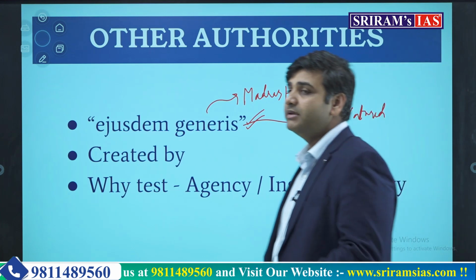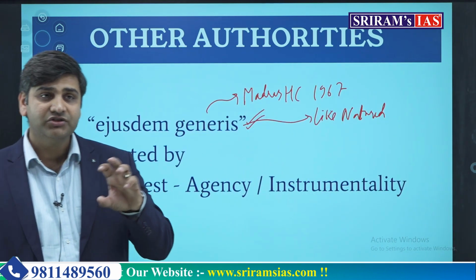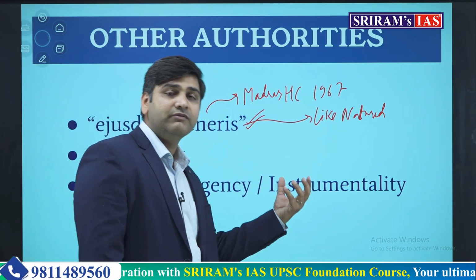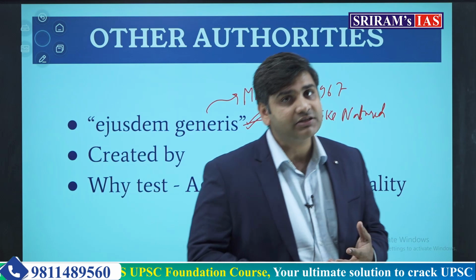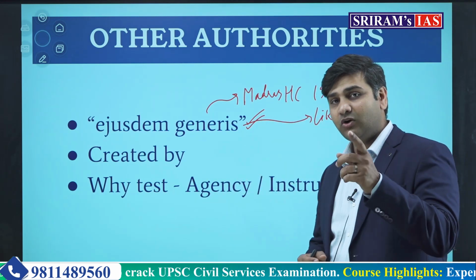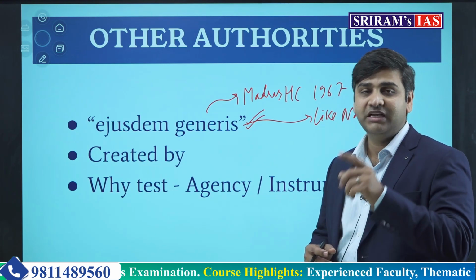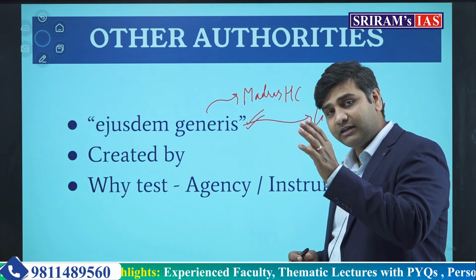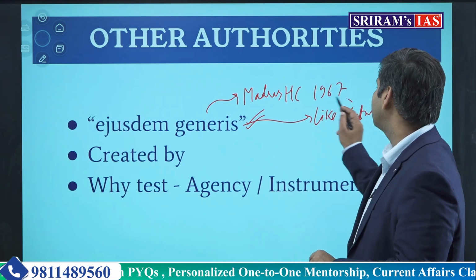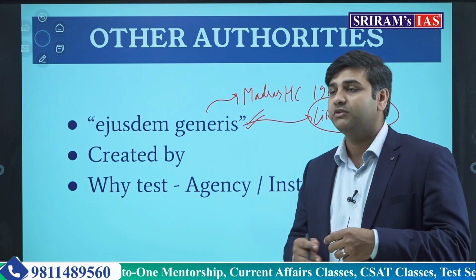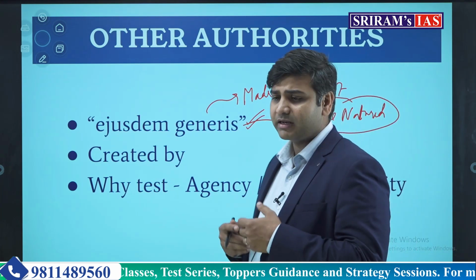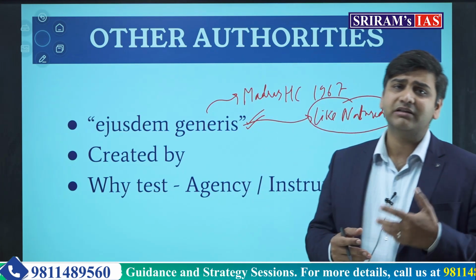to the government, that simply means it is doing the governmental work, the functional work of government, the sovereign work. That kind of institution, that kind of organization, that kind of authority which is like-natured will be called the state, will be covered under the definition of Article 12 under the heading of other authorities. The like-natured authorities which are doing the sovereign work, the governmental work. But this was very vague. The welfare work and other work has been done by many private authorities as well.